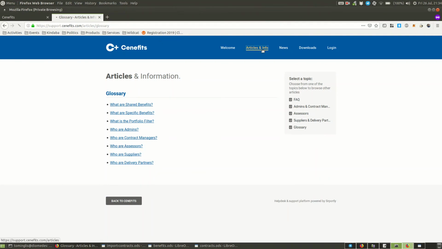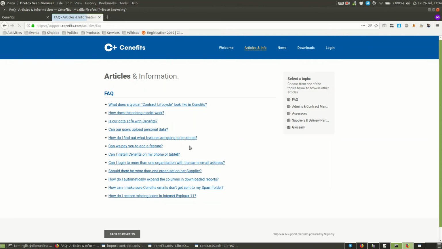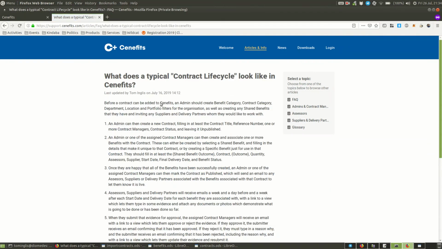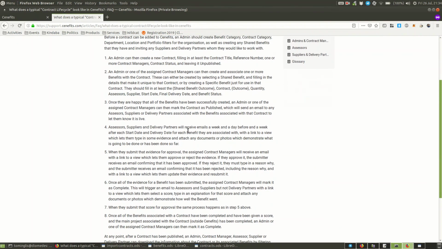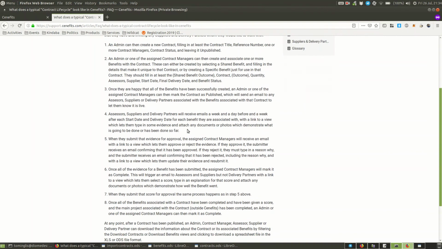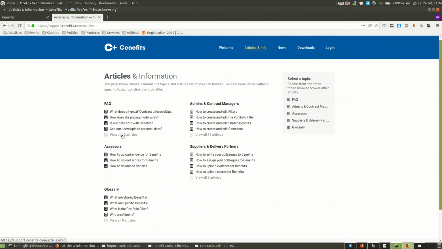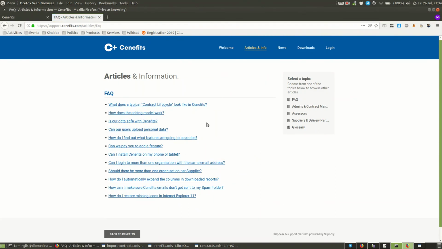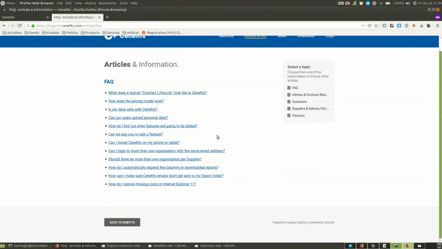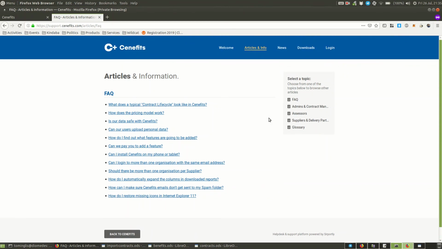And we've also got an FAQ, some of which might be relevant to you as well, like understanding a typical contract life cycle and Cenefits. What does it look like? This is really the entire process from the point of view of the public organisation. It might be interesting for you to look at that so you can understand what's going on. We've also got questions about future features, how you can install it on your phone or tablet, and some technical points here, like expanding the columns within download reports quickly, or making sure emails don't go to your spam folder. So we've got a few things there.